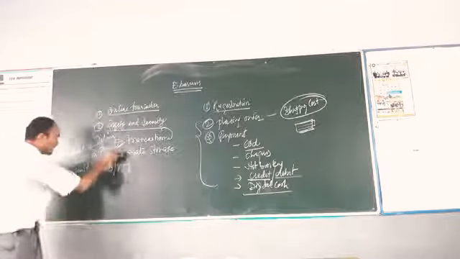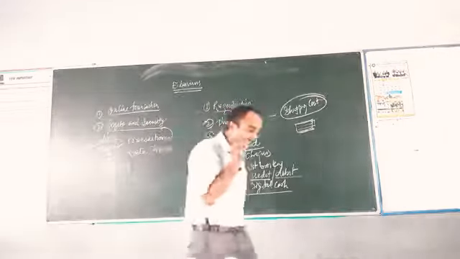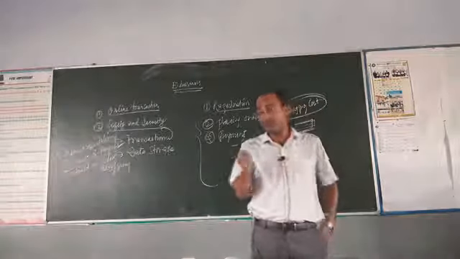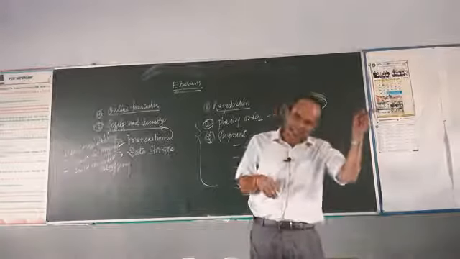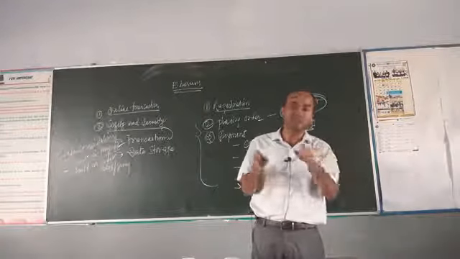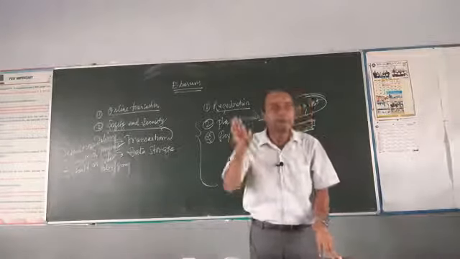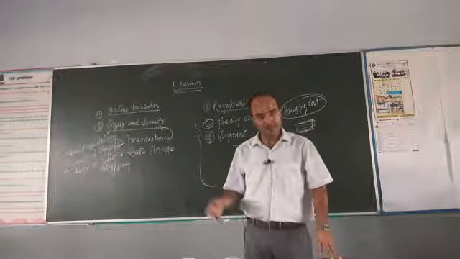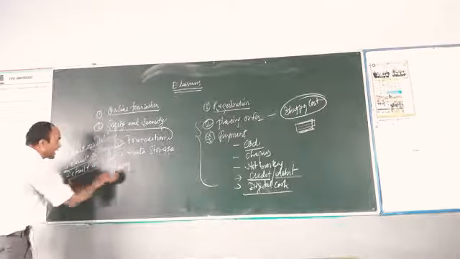Similarly, default on payment. Sometimes the seller denies that the buyer has made the payment. Here you need to understand, on one side the buyer makes a payment, and on the other side the seller denies that he has received the payment. In such a case, the buyer faces the problem of loss.